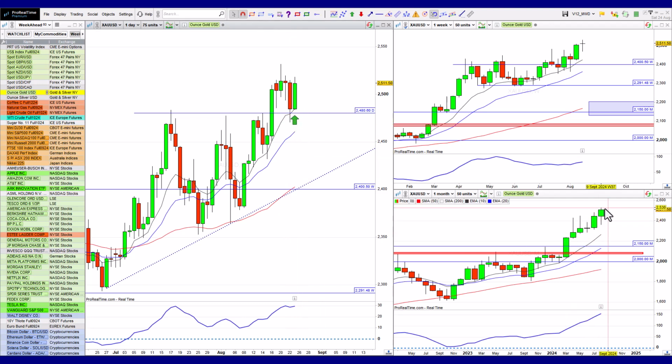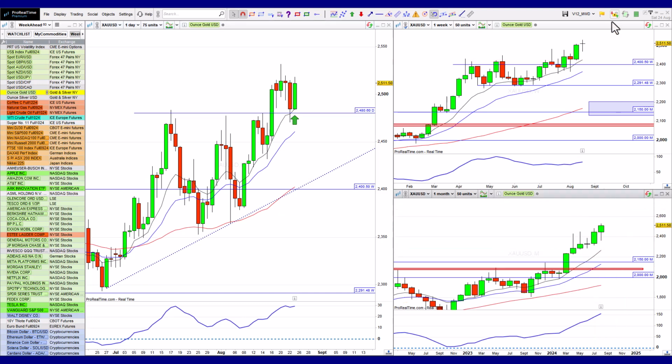Is it overextended? Yes, I believe it is. The weekly doesn't look so bad. Daily doesn't look so bad, but the monthly is. So the point being here is that we could still continue for a while before we do eventually get that correction. Possibly here, the market is now at 2,511.